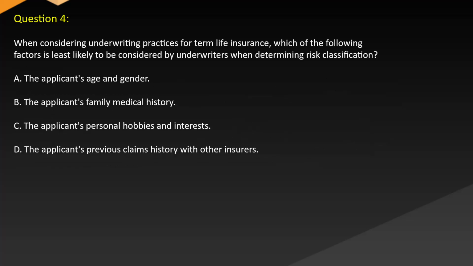Question 4. When considering underwriting practices for term life insurance, which of the following factors is least likely to be considered by underwriters when determining risk classification? A. The applicant's age and gender. B. The applicant's family medical history. C. The applicant's personal hobbies and interests. D. The applicant's previous claims history with other insurers.